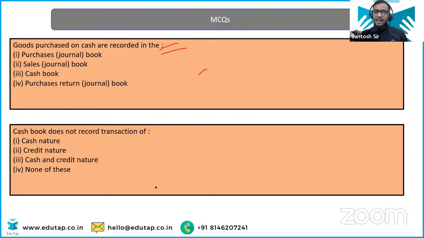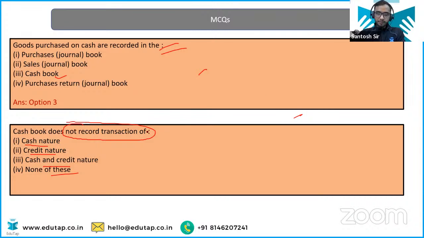So it will be the cash book. You are purchasing goods. Goods purchased on cash. Okay, everyone else is correct. Very good. Chalo, okay, option number 3. Tell me the answer of this question. Read the question carefully. Don't be in haste to give the answers. Cash book does not record transactions of cash nature, credit nature, cash and credit nature, none of the above. Tell me what should be the answer here. Everyone is correct here. Second answer. That was easy.